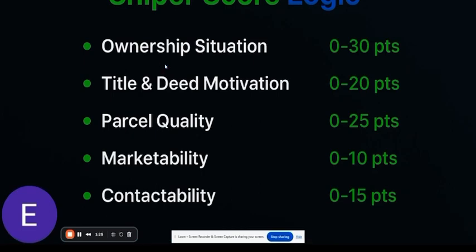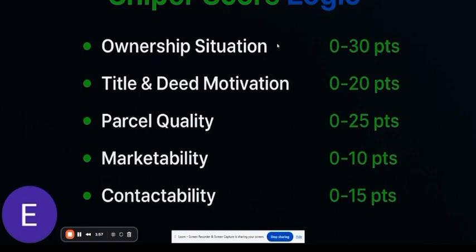So here's an example of what we mean when I say the ownership situation. If the mailing address doesn't match the property, that's obviously an absentee. If they're out of state, that's even stronger. If it says heirs or estate on the deed, boom, we have instant motivation. Distance and inheritance is a higher motivation in land, right?